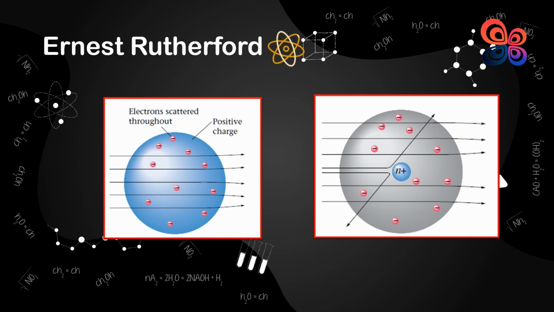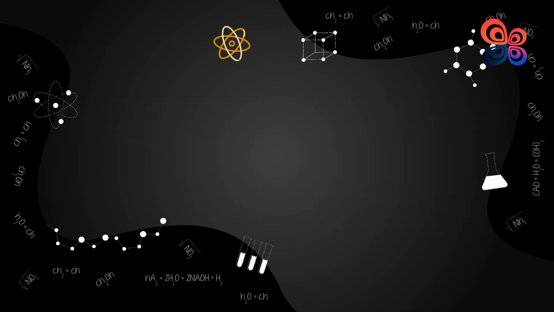Only a center of concentrated positive charge that would repel the positively charged alpha particles could account for the enormous alpha particle deflections. The majority of the alpha particles just passed through the foil since the atom is primarily made up of free space. The few reflected alpha particles were those that made a direct strike on the atom's positive center, while the deflected alpha particles were those that had a close encounter with it.